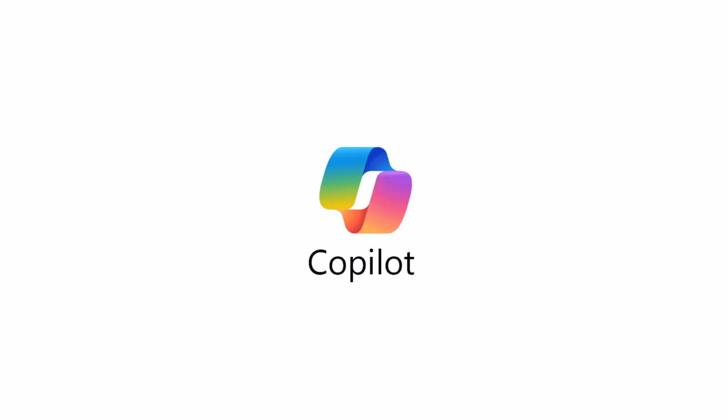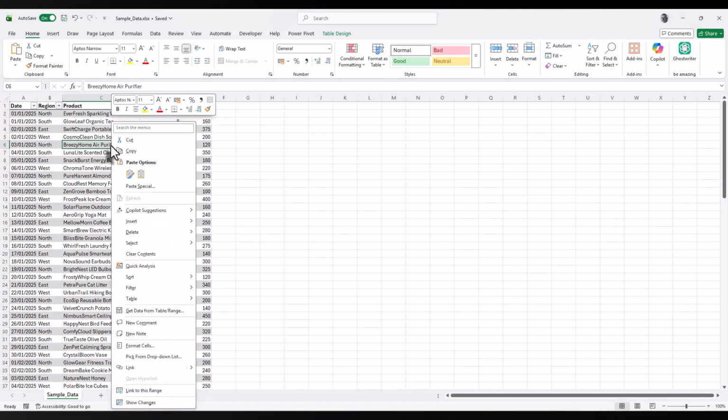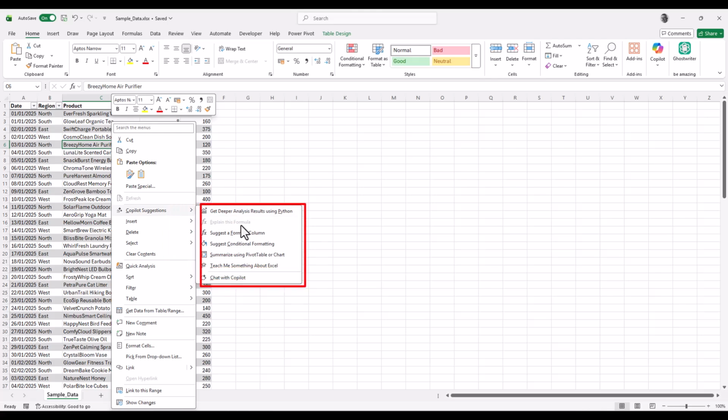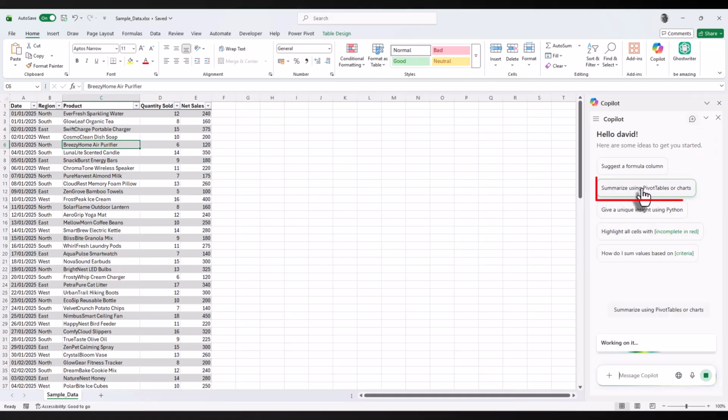Okay, so what about Copilot? Inside Excel itself, Copilot behaves differently. What I'm going to do is right-click on one of the cells in my table and go down to Copilot Suggestions. And in here, you'll see some presets. So suggest a formula column, suggest conditional formatting. This is the one I'm going for, summarize using a pivot table or chart. So I'm going to click on that. There's the chat window opening up now. I'm going to choose this one, summarize using pivot tables or charts.